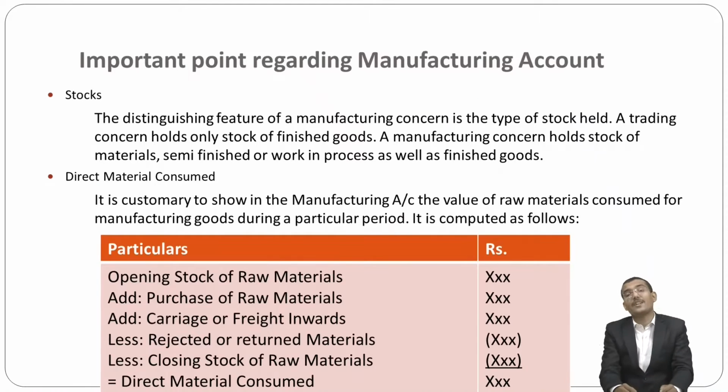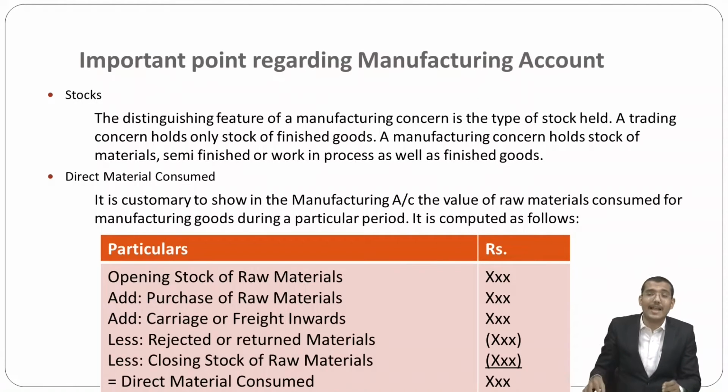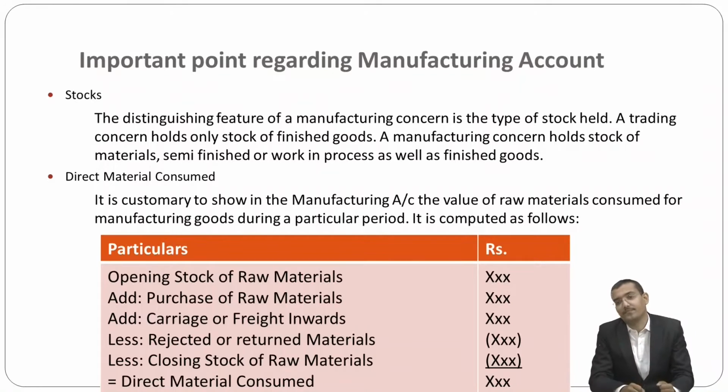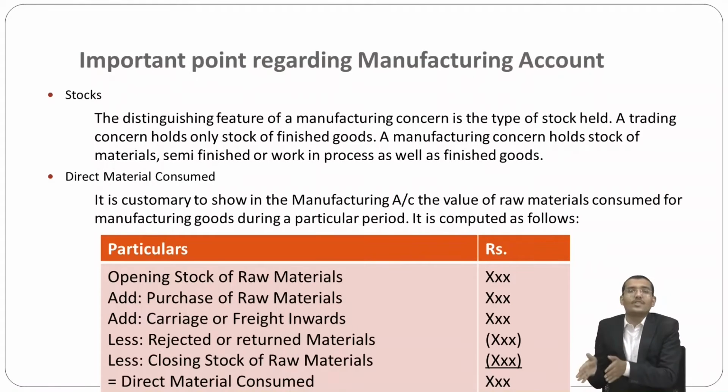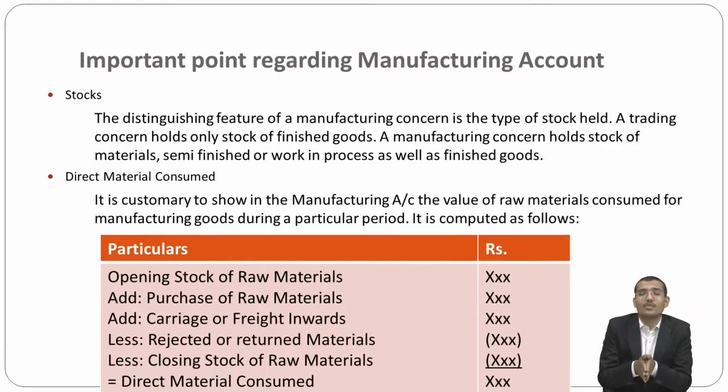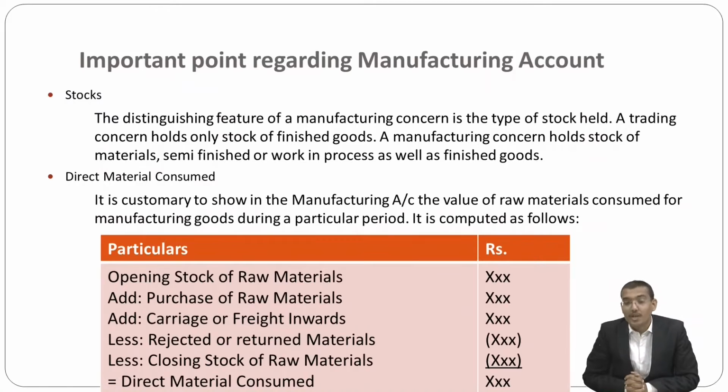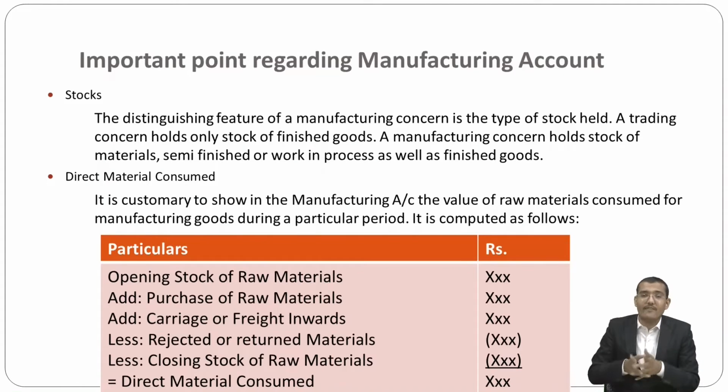The second important point is direct material consumed. It is customary to show in the manufacturing account the value of raw material consumed for manufacturing goods during the concerned period. To compute that, follow these steps.